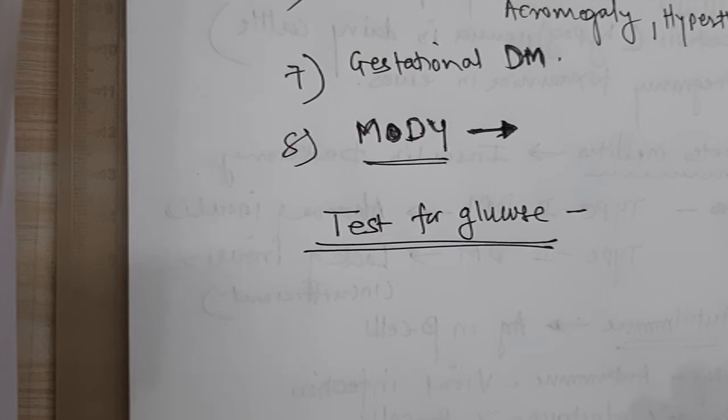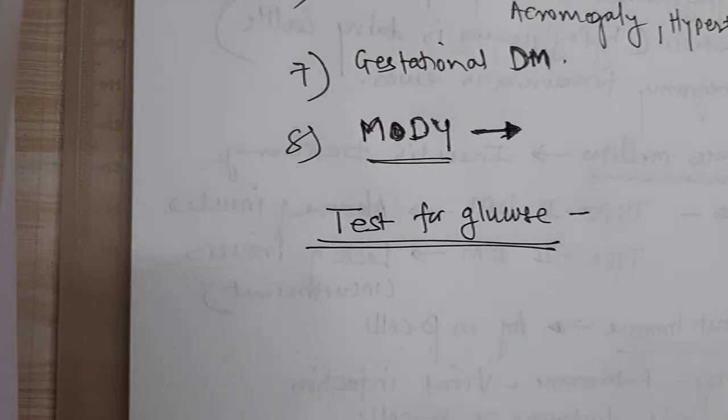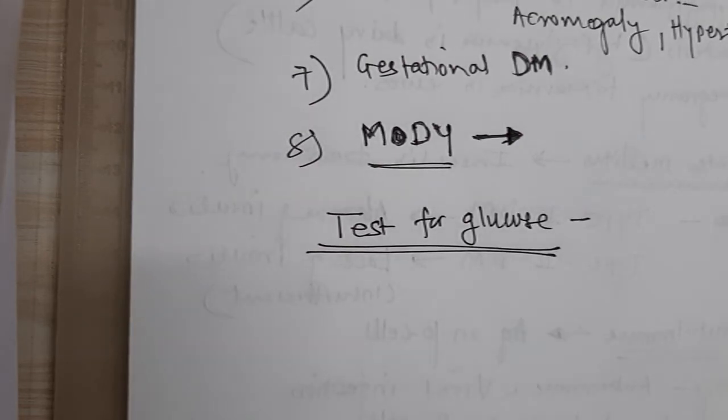The sample requirement is very small, and enzymatic kits are available for estimation of blood glucose. For measurement, blood plasma or serum is required; plasma is generally preferred over serum.